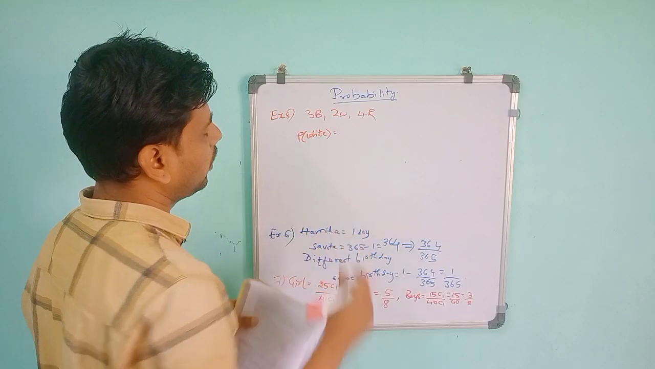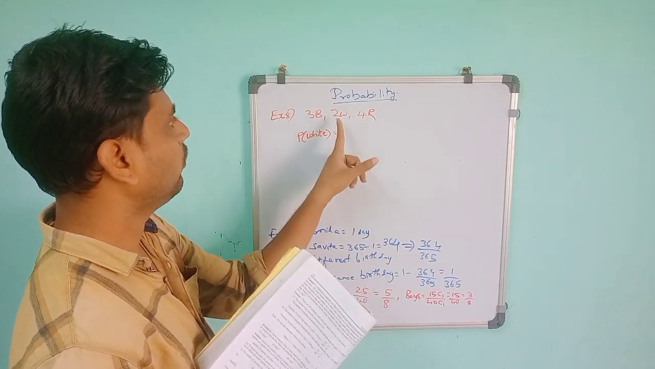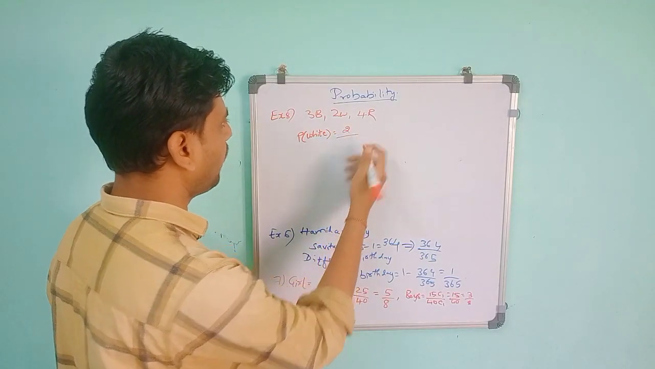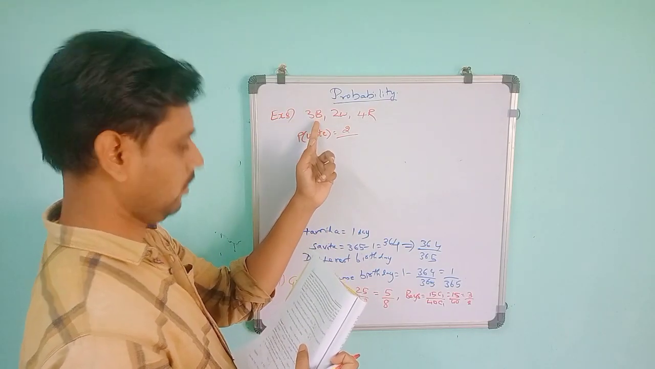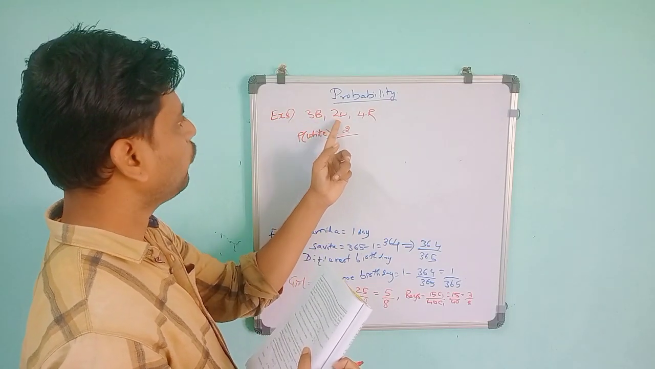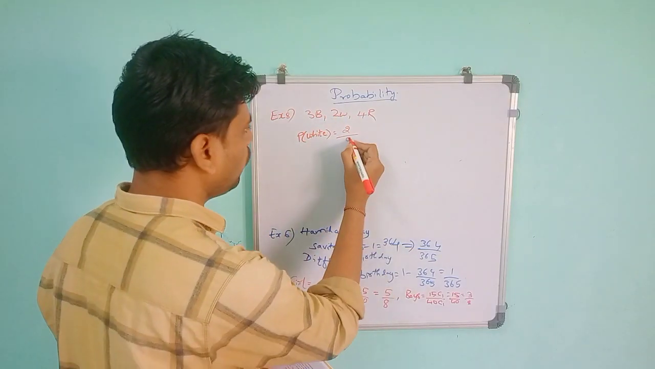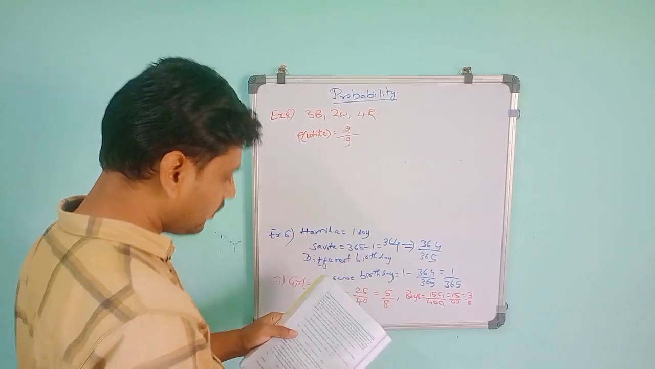For this, the number of favorable outcomes, how many are white? There are 2 white, so you can take any one. So 2 white, divided by the total number of possible outcomes, which means 3 blue, 2 white and 4 red. 3 plus 2 is 5, 5 plus 4 is 9. So it will be 2 by 9. So the probability of getting white is 2 by 9.